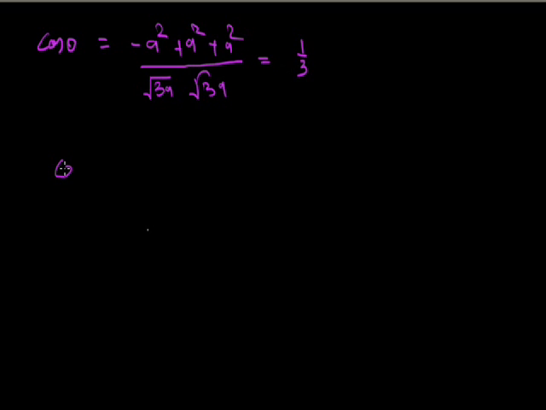So now cos theta is minus a square plus a square plus a square upon root 3 a into root 3 a. By this we get 1 by 3. So cos theta is 1 by 3. Now in the next lecture we will discuss the vector or cross product.